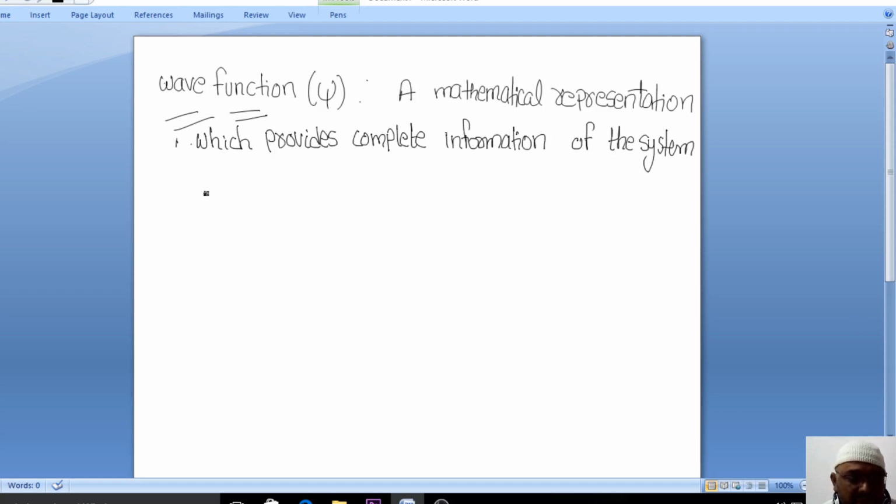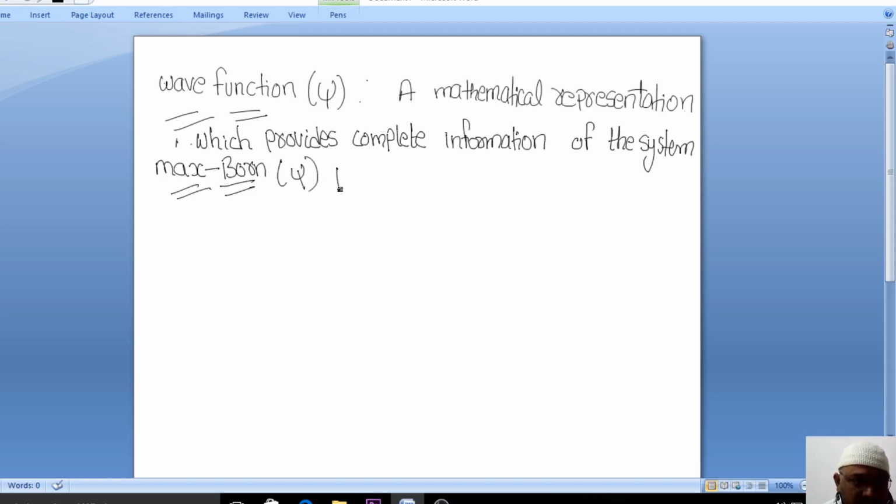And regarding the wave function, we need to remember some important points. First we dealt with what the wave function is. These concepts are actually given by Max Born. This is the scientist who has given us the information regarding the wave characteristic. So, wave characteristic can be known by the wave function.